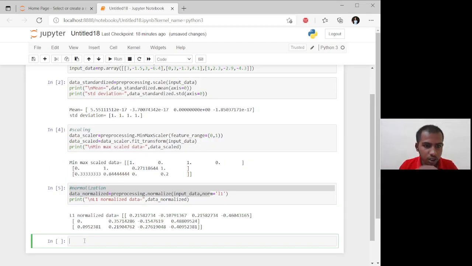Our next operation is binarization. Next command is binarization. Let's do it.